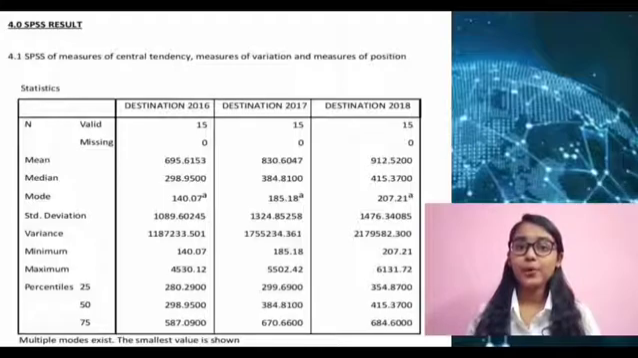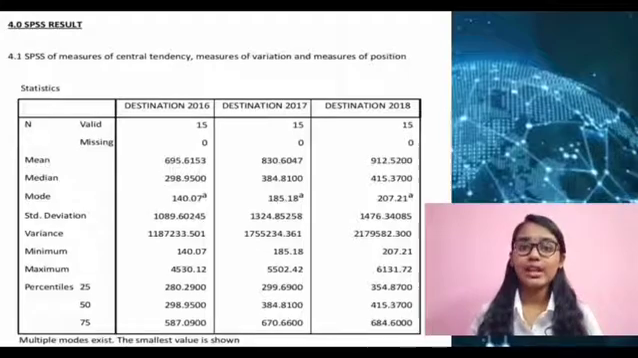Last, the shape of data distribution for destination of 2017 and 18 will be shifted to the left since median is lesser than mean and mode for SPSS.